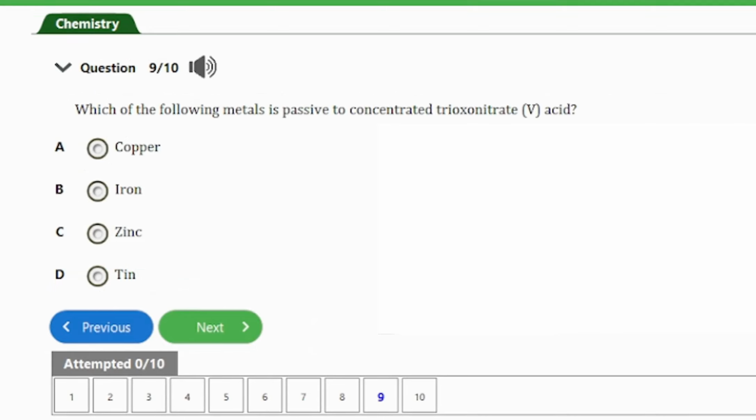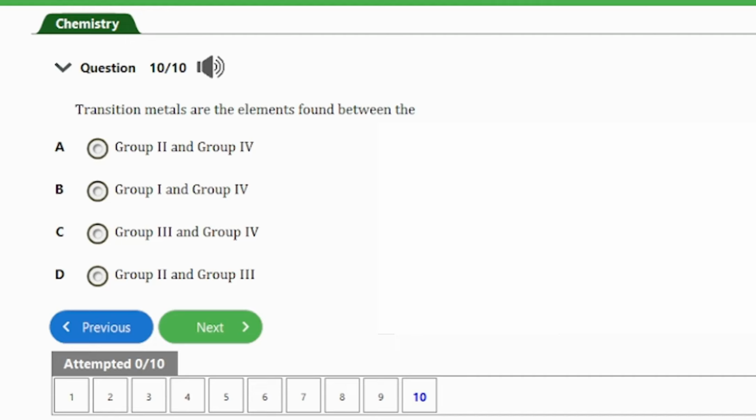Question number 9 here. It says, which of the following metals is passive to concentrated trioxonitrate 5 acid? A, copper, B, iron, C, zinc, D, tin. So guys, the answer to this question here is option B. Trioxonitrate 5 acid is usually transported in containers lined with either aluminium and iron. So guys, out of the options here, iron is the correct answer here. So let's consider the next and the last question.